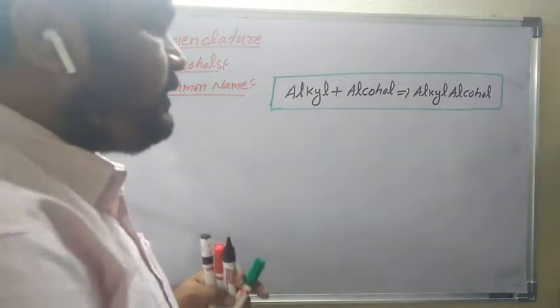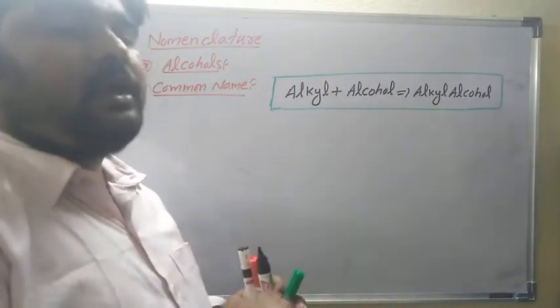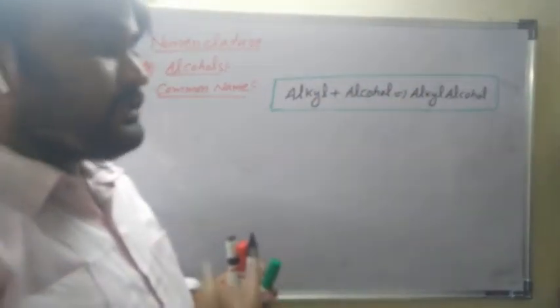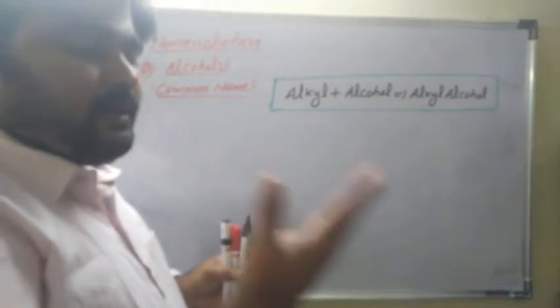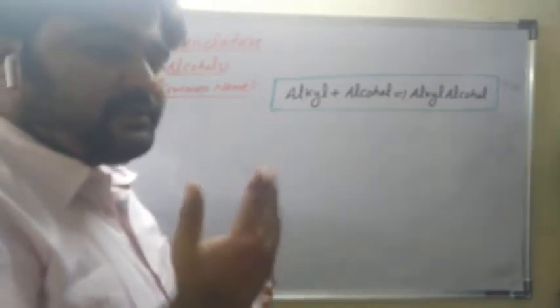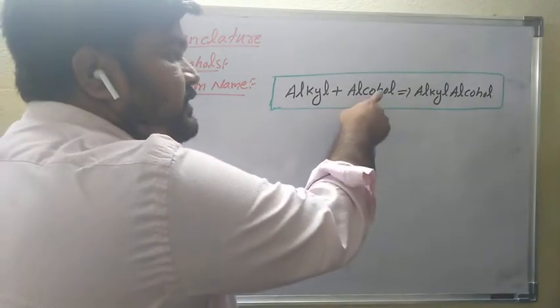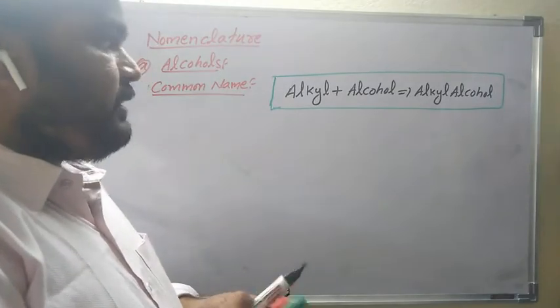Alkyl group means removal of hydrogen from alkanes. That is called alkyl. So methyl is alkyl, plus alcohol, alkyl alcohol. That is the common name. The common name is derived from the alcohols, with the prefix being the alkyl group and the suffix being alcohol: alkyl alcohol. This is the common name.